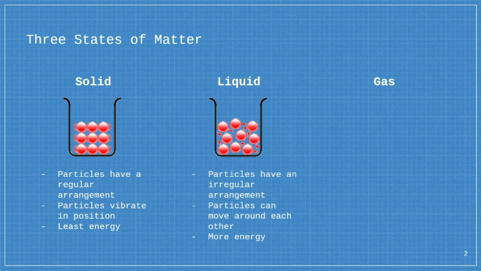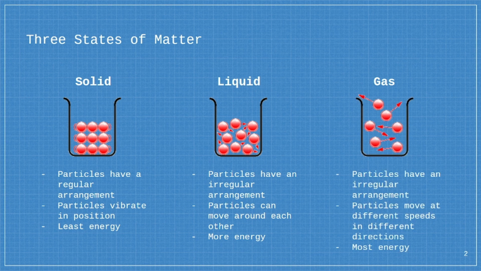In liquids, the particles have an irregular arrangement and are further apart from each other. This is because the intermolecular forces of attraction between the particles are weaker than those in a solid. This allows the particles to move around each other. As you can see in the diagram, the particles are still relatively close together, but they can move around more freely than in a solid. Particles in a liquid have more energy than those in a solid, but less than those in a gas.